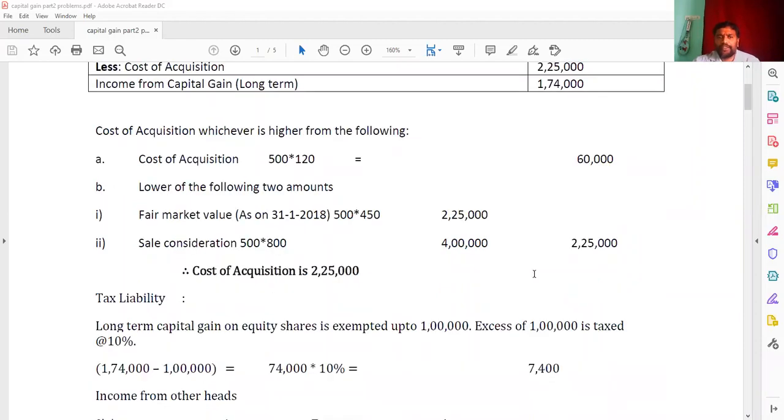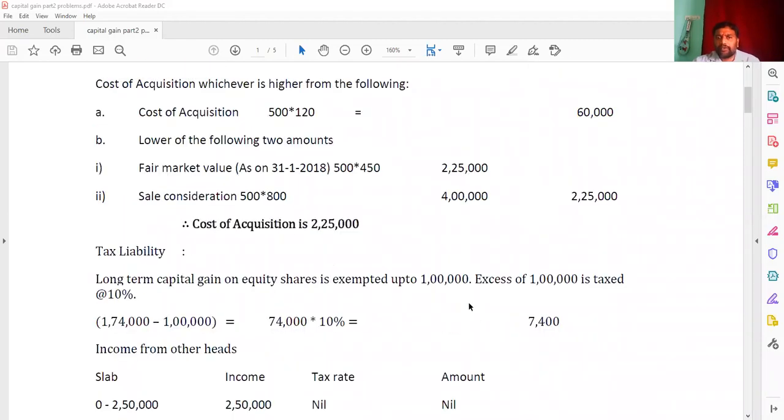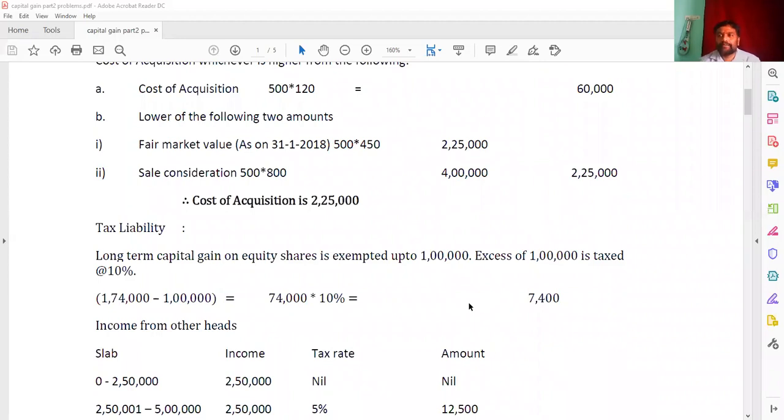So we know very well the long-term capital gain on equity shares is exempted up to 1 lakh. The excess over 1 lakh is going to be taxed at the rate of 10%. So 1,74,000 minus 1 lakh, you get 74,000. That will be taxed at the rate of 10%. So 74,000 into 10%, you get 7,400.